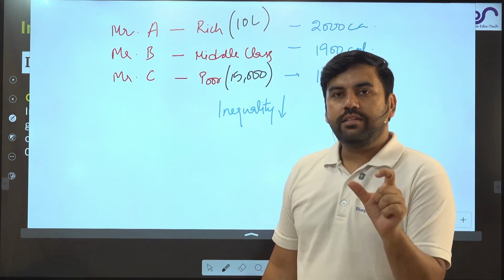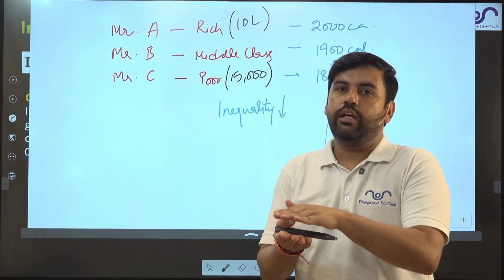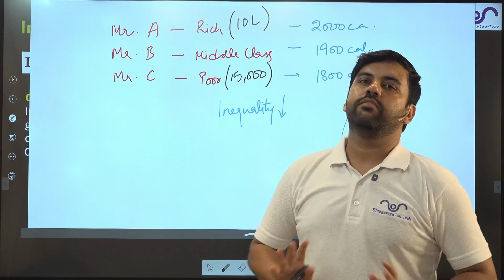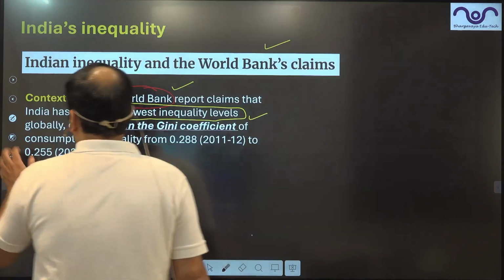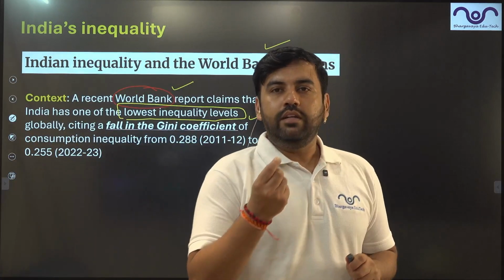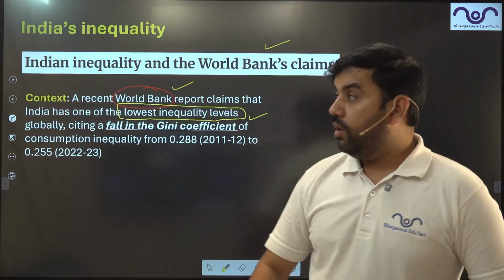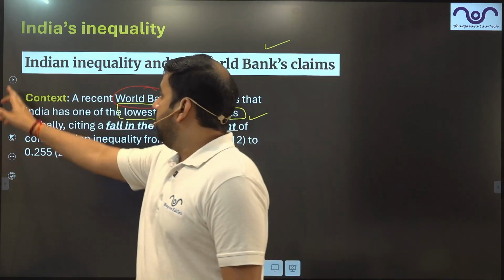But as far as consumption inequality is concerned, we are reducing the inequality. At least a good sign somewhere. Otherwise, we are pathetic in terms of inequality. So India's inequality in terms of consumption has been reducing according to the World Bank. Now, if the World Bank is saying it, we can accept that. Let's see what this is.